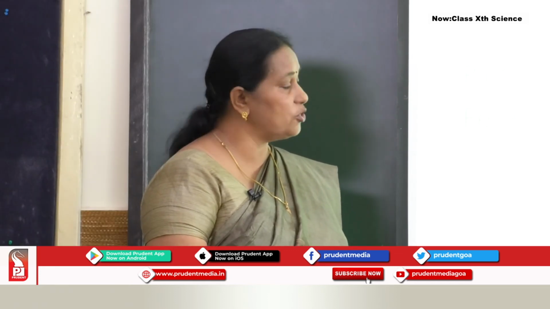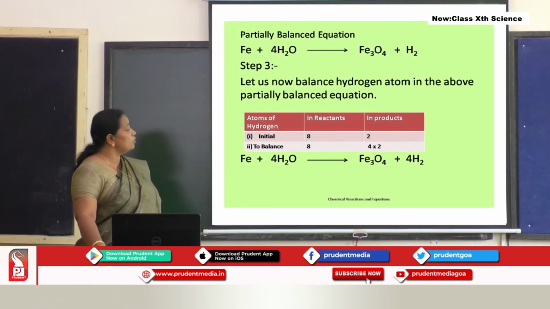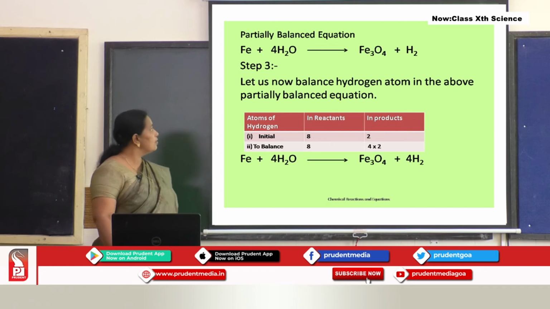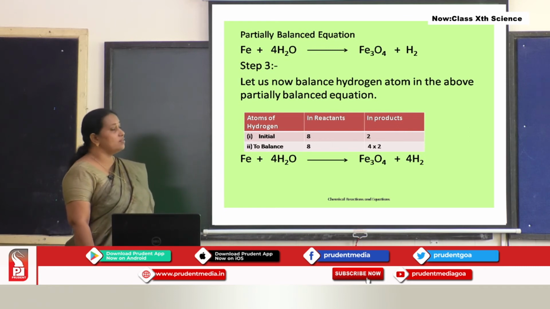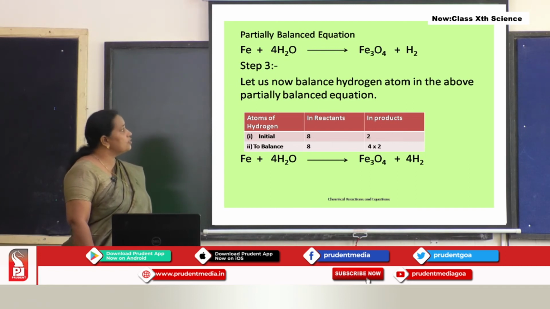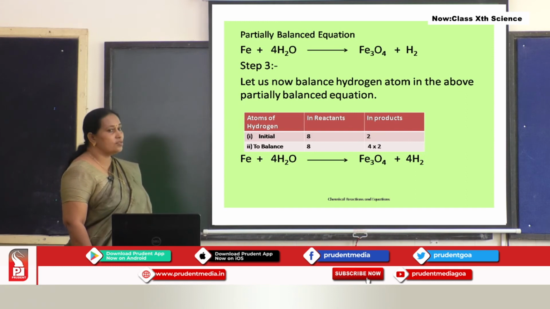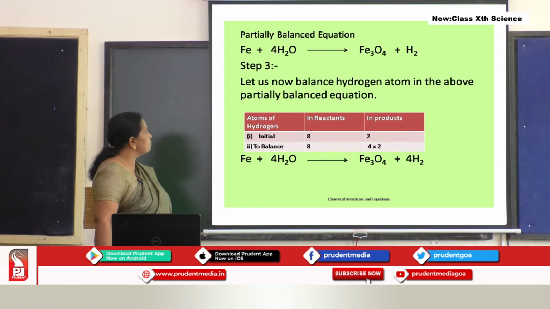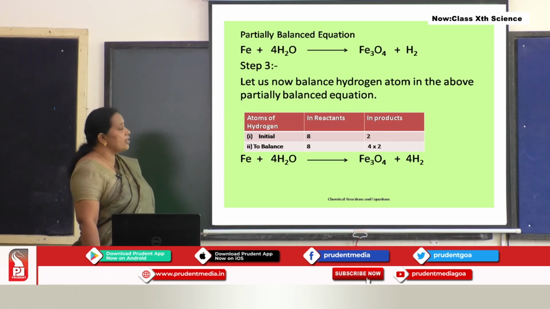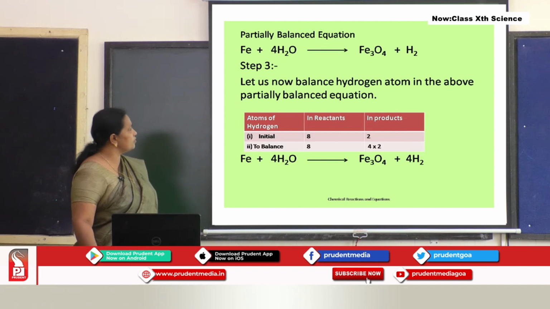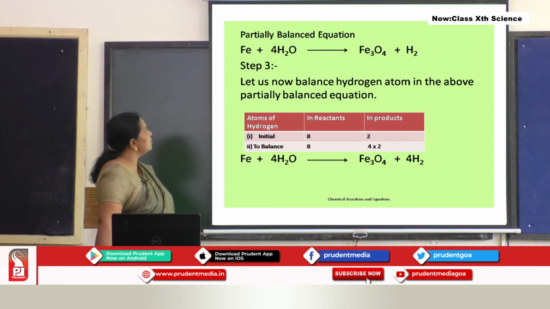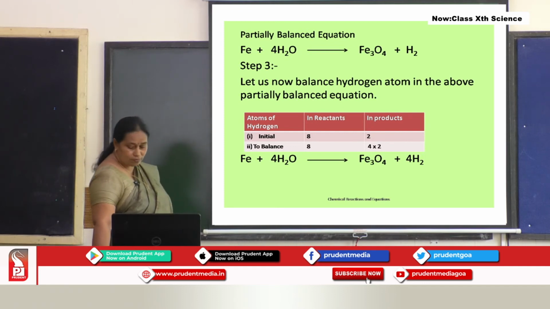In step 2, what you have to do. Now, we will go to step 3. We have a partially balanced equation with us, that is Fe plus 4H2O gives Fe3O4 plus H2. Balancing is not completed, still we need to balance 2 more elements. So, let us do that in step 3. Now, we have got 2 more elements, one is iron, the other one is hydrogen. You can select whichever you want. So, let us now balance the hydrogen atom in the partially balanced equation.